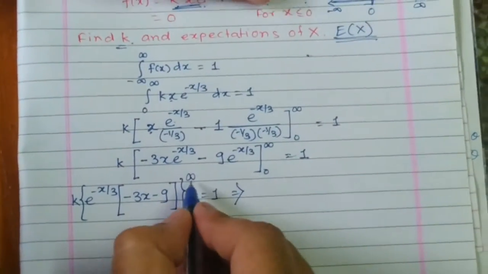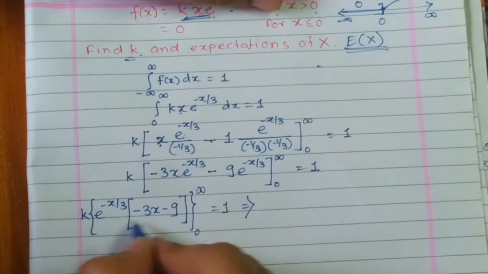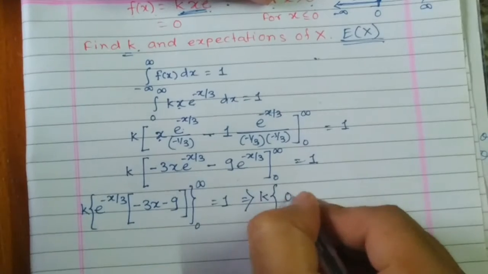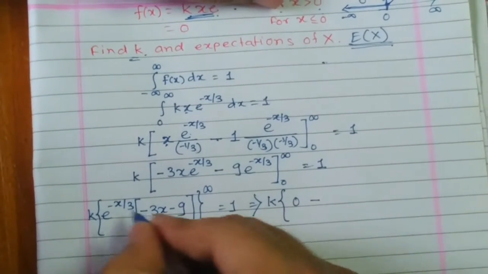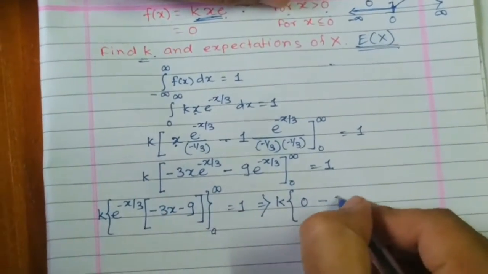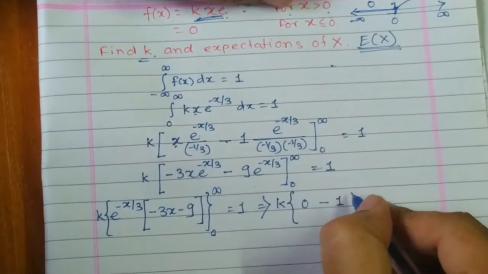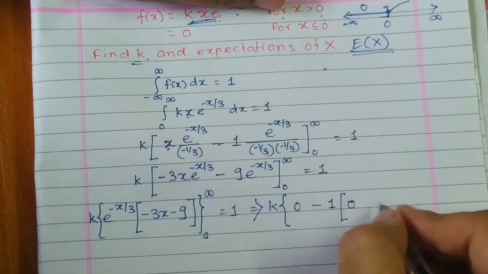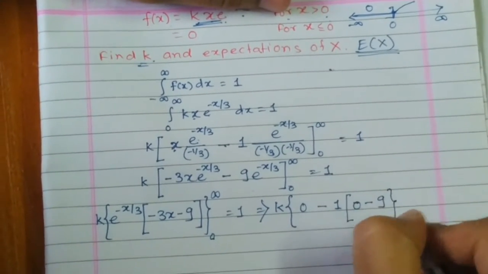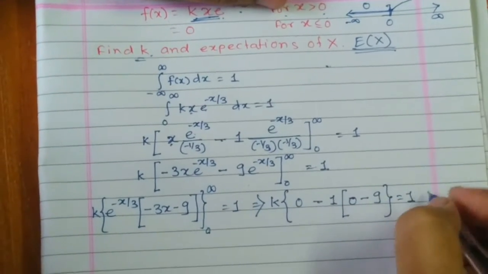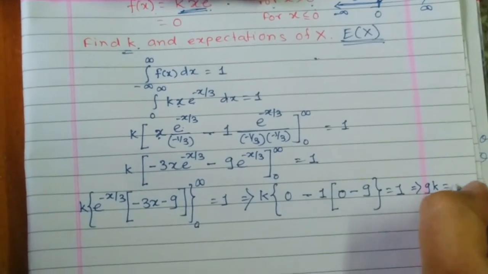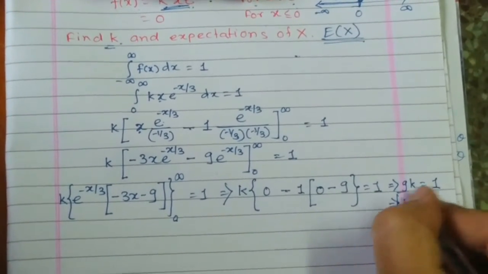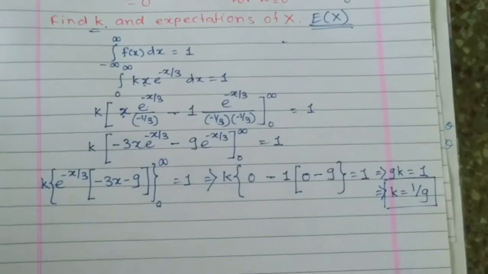From the limit properties, for the upper limit infinity, this term is going to be 0, so the entire bracket will be 0. So k into, for the upper limit I am getting 0, minus, when I substitute 0 here, we get e raised to 0. Anything raised to 0 is always 1, into the bracket minus 3 into 0, that term becomes 0, minus 9, is equal to 1. So this minus becomes plus, so 9k is equal to 1. This implies k is equal to 1 by 9. So your normalizing factor is k equals 1 by 9.